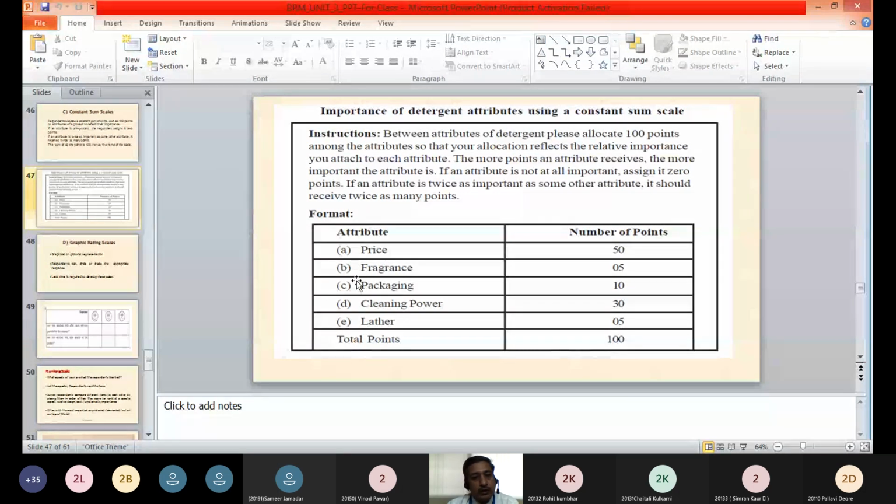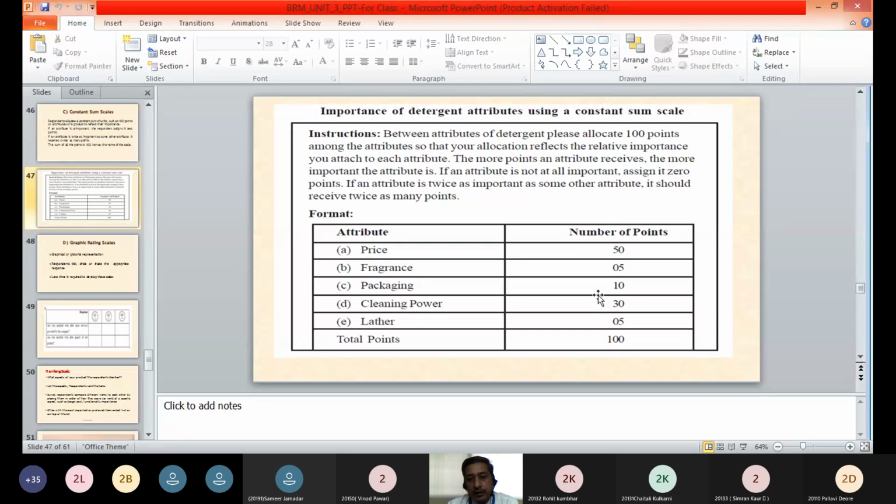In these 5 response categories, this respondent has given 50 points to price. That means for a detergent, as per the respondent's opinion, he has given the maximum importance to the price. After the price, you will see that he has given cleaning power 30 points. So that means after the price, he has given more importance to the cleaning power of the detergent.